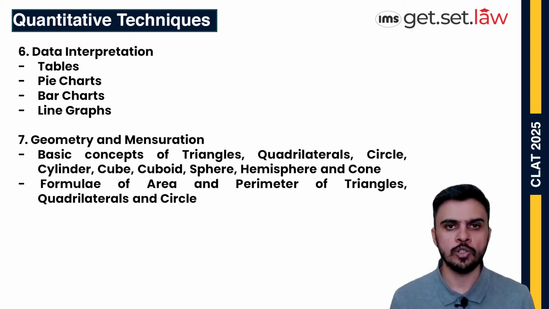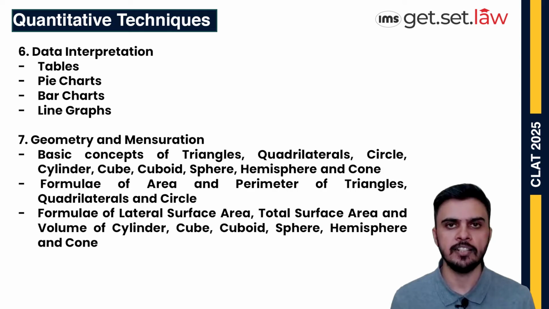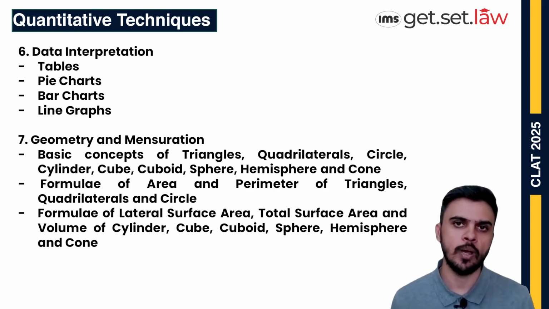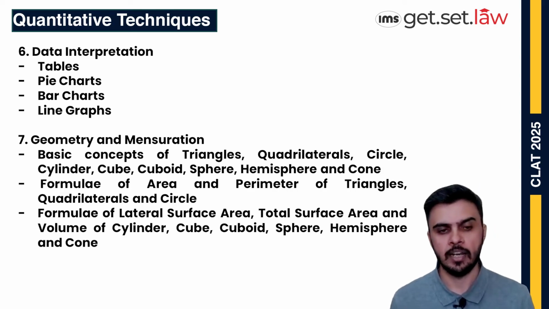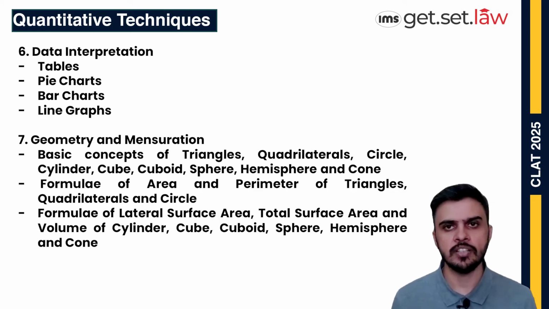And one should be able to calculate area and perimeter of 2D figures like triangles, quadrilaterals such as rectangle, square, rhombus, and circle. Then formulae of lateral surface area, total surface area, and volume of 3D figures like cylinders, spheres, hemispheres, cuboid, cube, and cone. So these are some important concepts under geometry and mensuration.